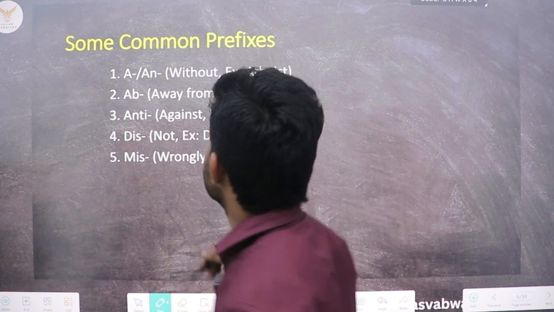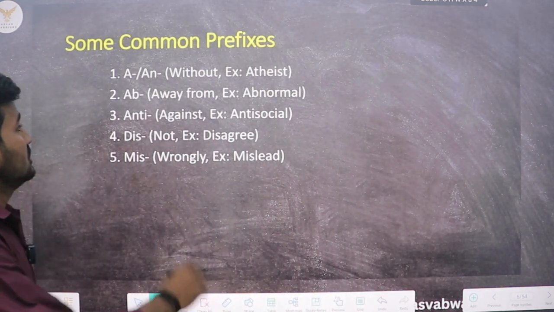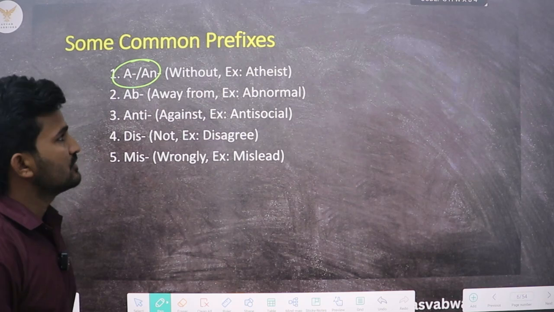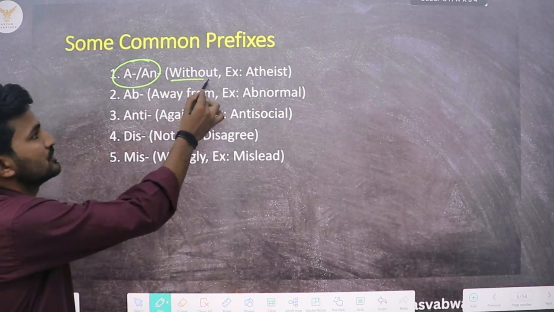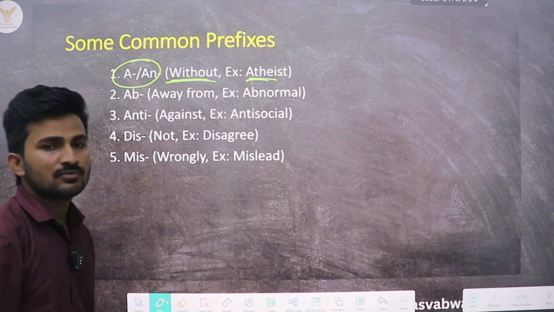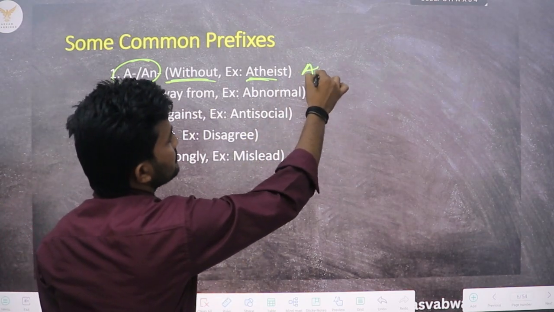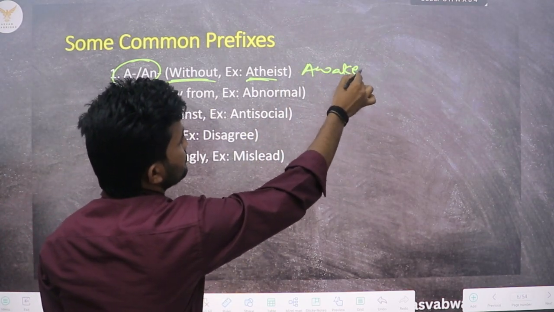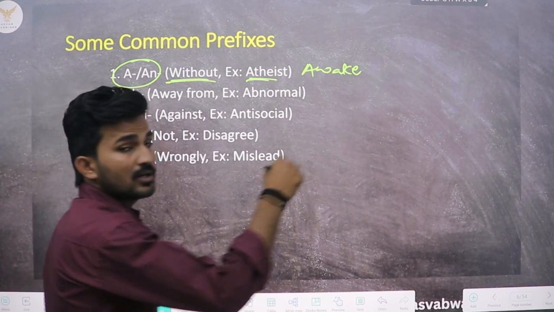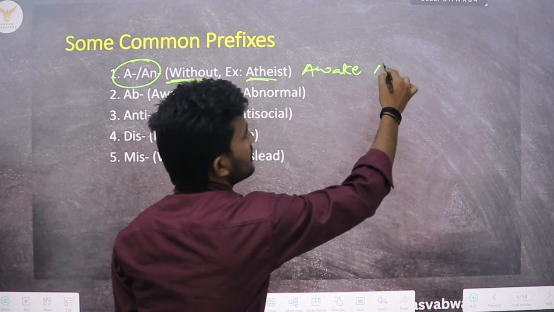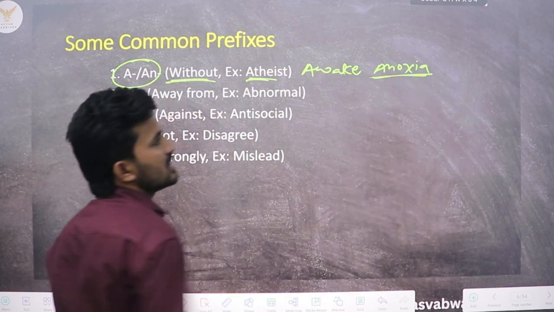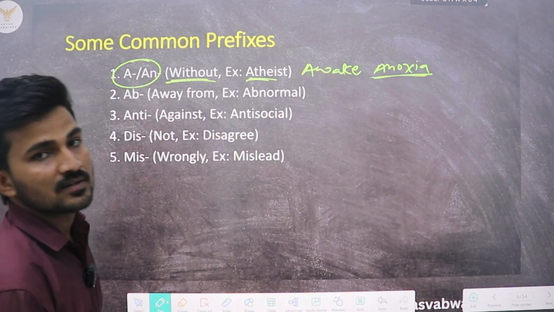Here are some common prefixes, like the prefix a or an, which means without, like the word atheist or the word awake. Similarly, with the prefix an, there is a word anoxia, which means without oxygen.